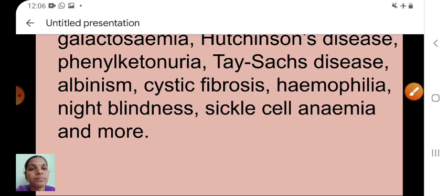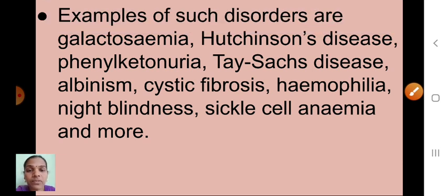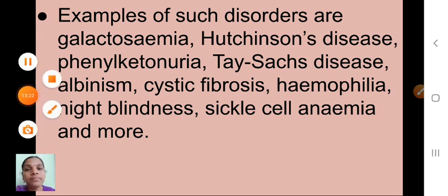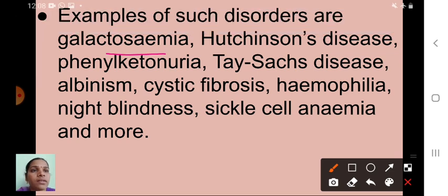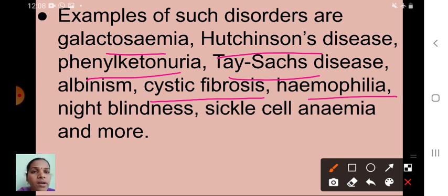Next one is here. Some examples of genetic disorders are given here. See here, I have given some examples of monogenic disorders. Children, examples of such disorders are galactosemia, Huntington's disease. Next one is what? Phenylketonuria, Tay-Sachs disease, albinism, cystic fibrosis, hemophilia, night blindness, sickle cell anemia and more. Some examples are there in your textbook.